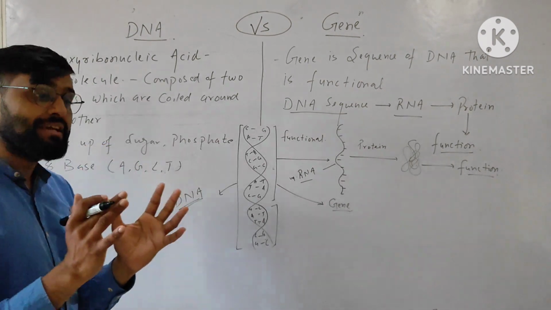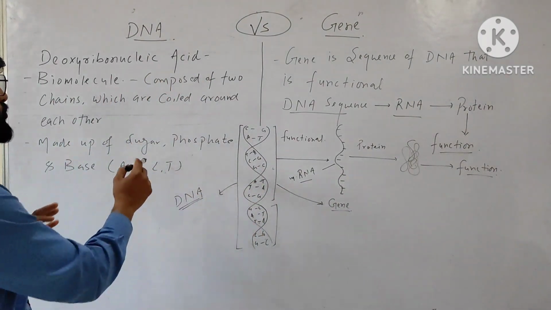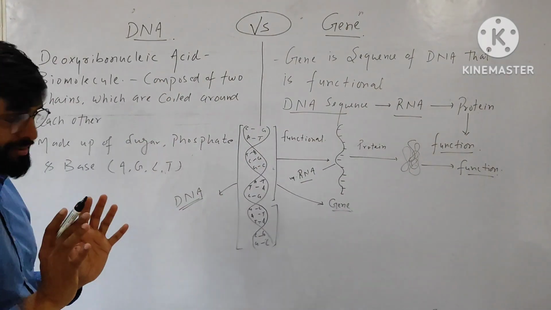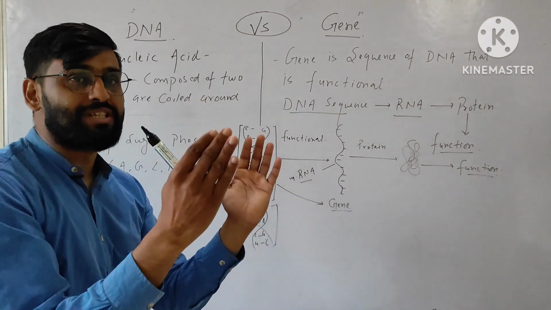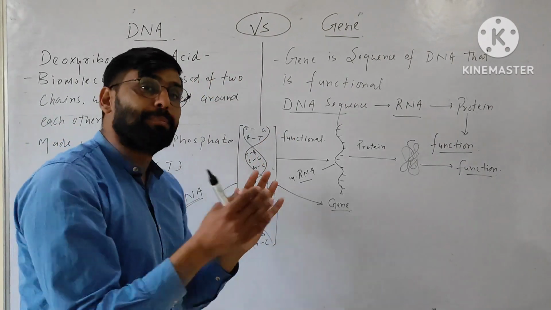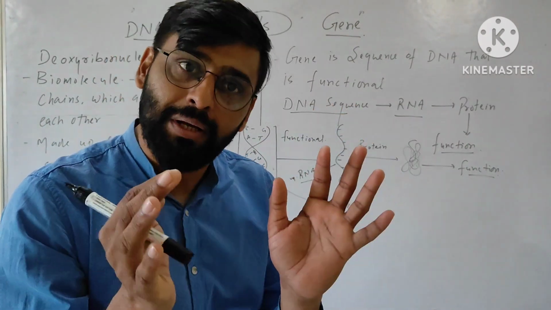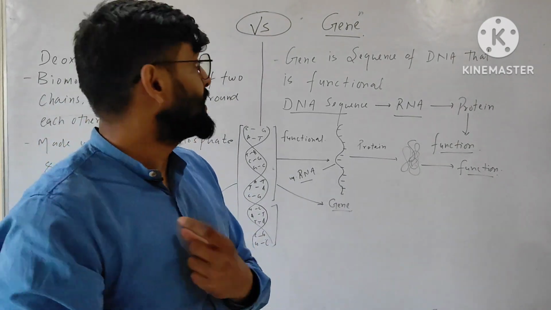So this is DNA. DNA is a biomolecule and this DNA is made up of sugar, phosphate and bases. So this is our DNA. That is a biomolecule and that has two chains, and these chains are coiled around each other, and that DNA is present inside the nucleus of the cell. So this is DNA. Now what is a gene?